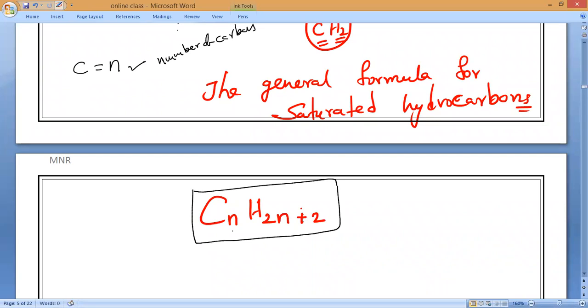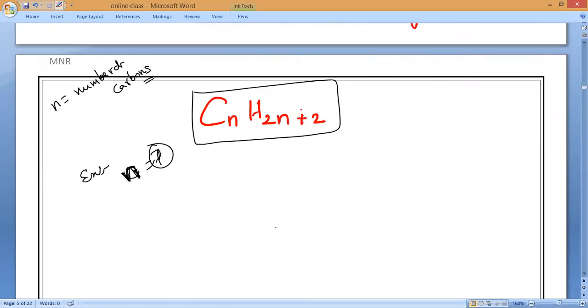I will say n means number of carbons. N means what, guys? Number of carbons. Now, for example, if they are saying n is equal to 7, can you tell me what the formula will come? n is equal to 7. You should tell me. Everybody.